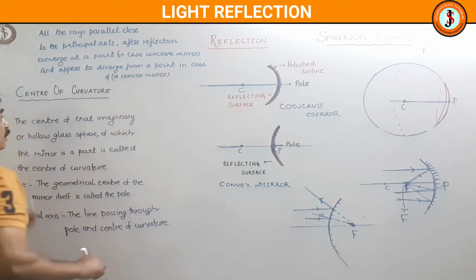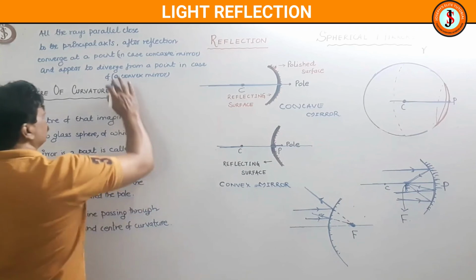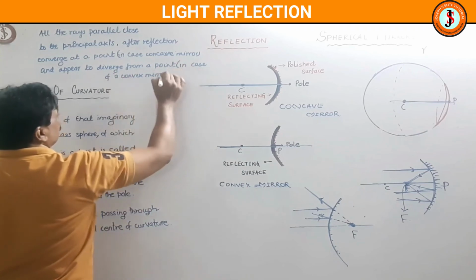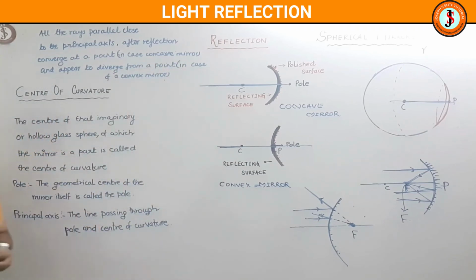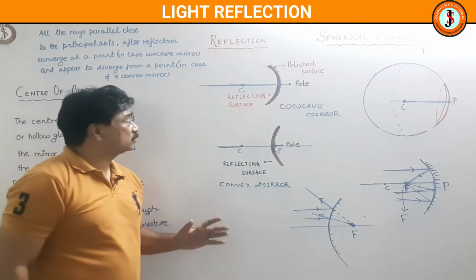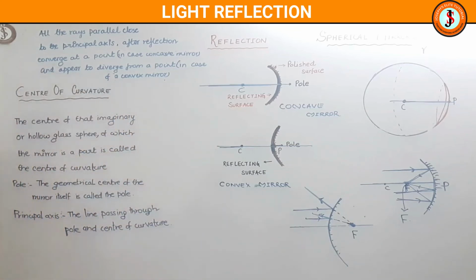These points are called foci of the respective mirrors. It's very important to understand this. So focus is a very important definition.